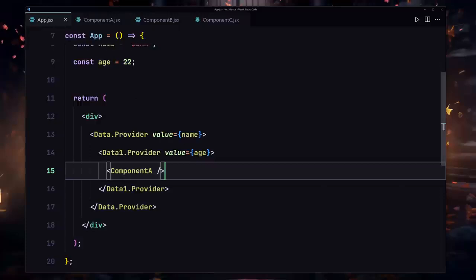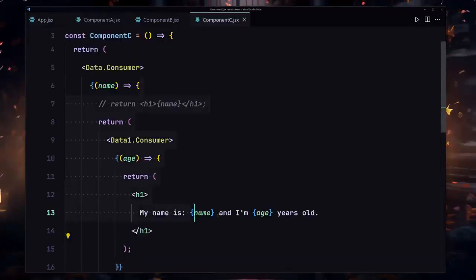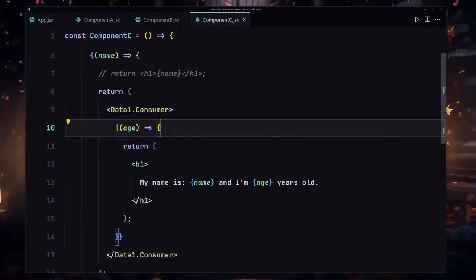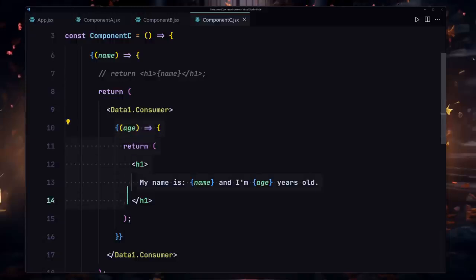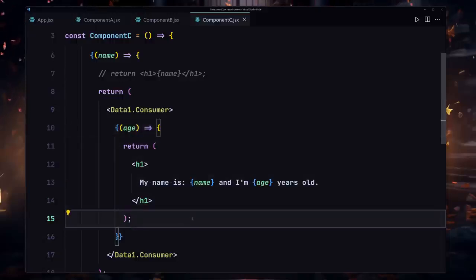Okay, so we are passing our data, we are receiving our data, but now if you want to receive that data, we're going to have to use this callback function and all. So to solve even this problem, we are going to be using the useContext hook. So now let's discuss the useContext hook.